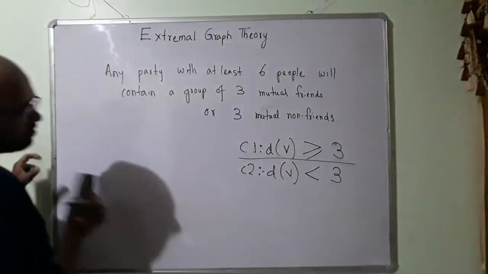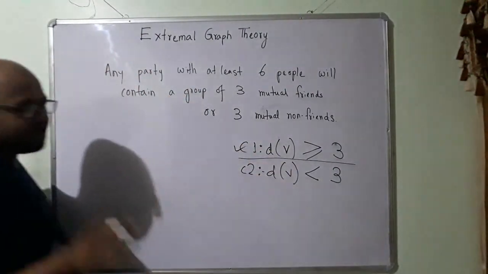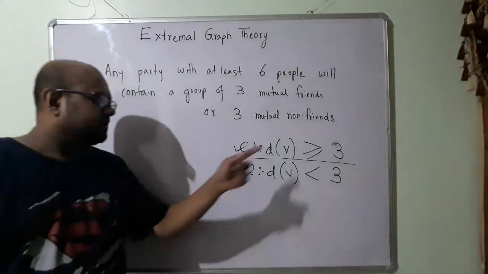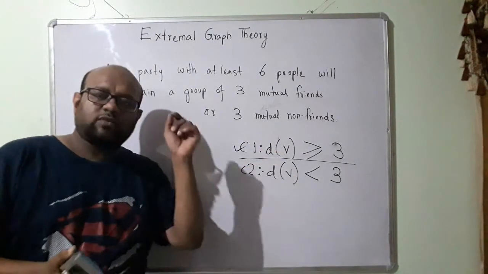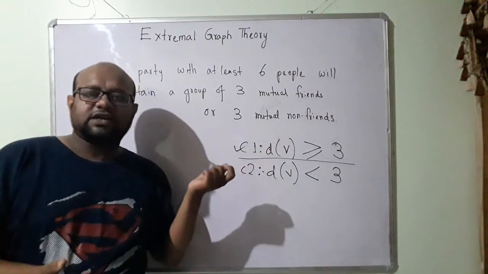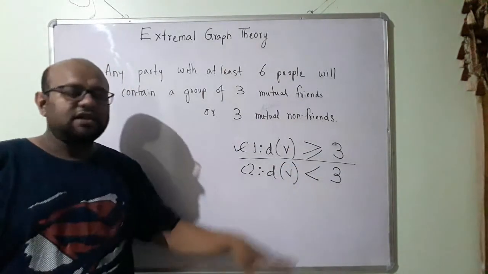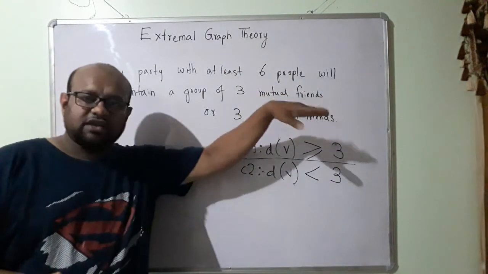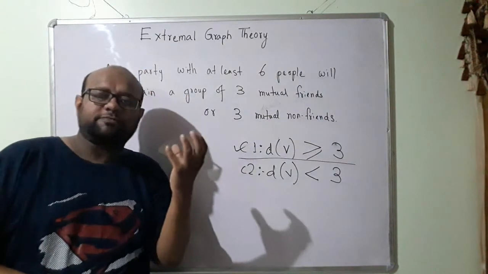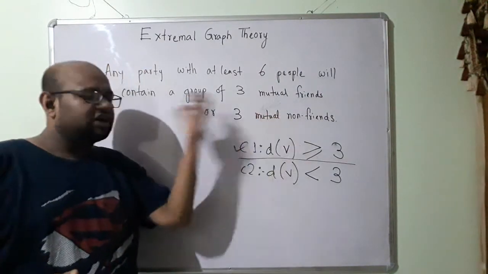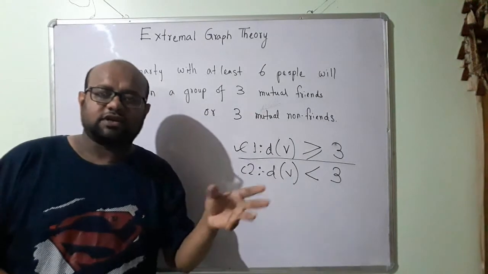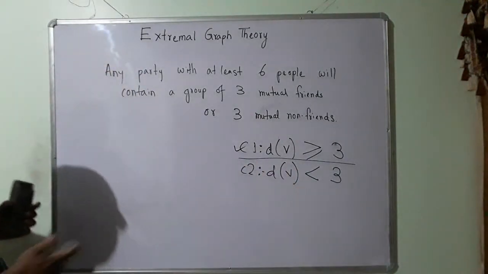Okay, so with case 1, I have completed. If I have picked one vertex V, and my vertex V has degree greater than or equal to 3, then I have seen that I can either find 3 mutual friends, a group of 3 people who are friends with one another, or a group of 3 people who are not friends with one another. So case 1 is completed.